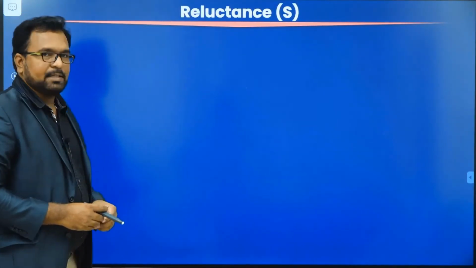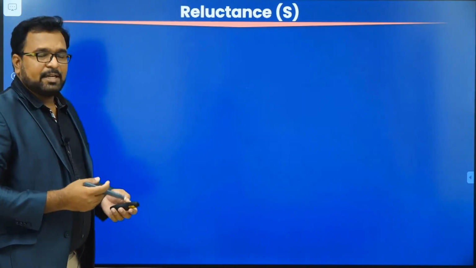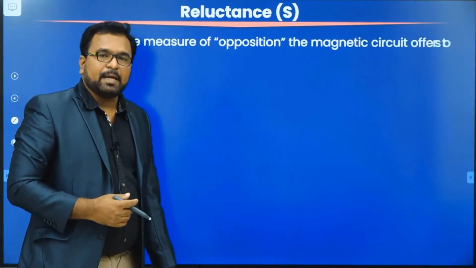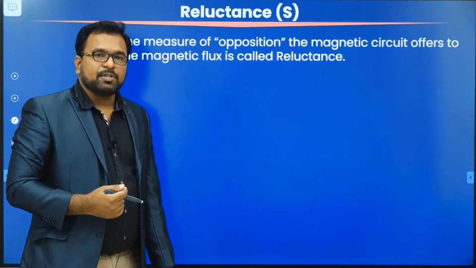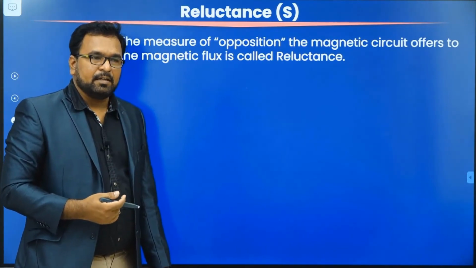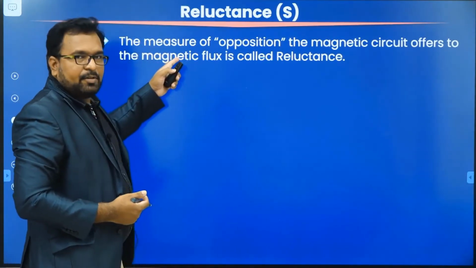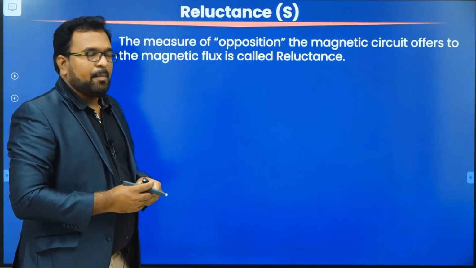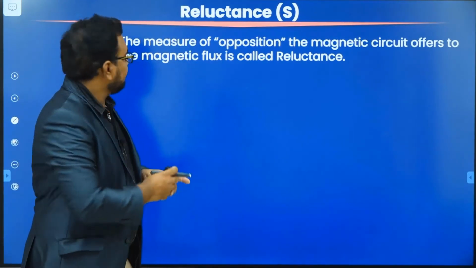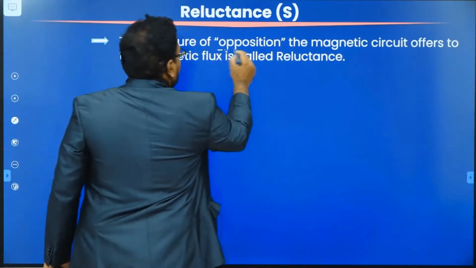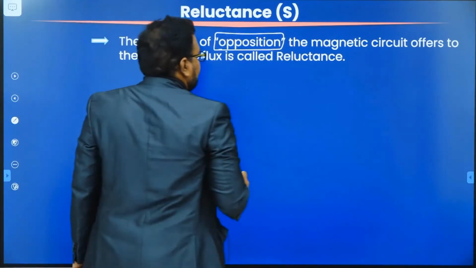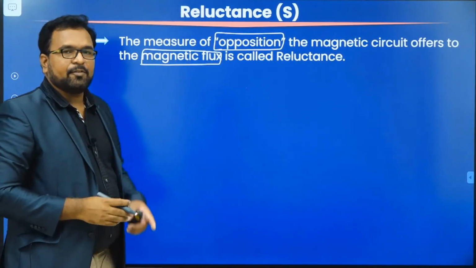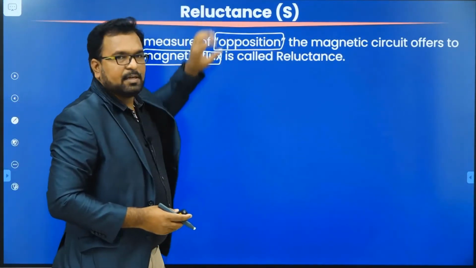Next one, reluctance. Reluctance is just equivalent to the resistance in an electrical circuit. So reluctance is the measure of opposition to magnetic flux. What is resistance? Opposition of charge flow or opposition of current. Here in case of a magnetic circuit, the flux is going to flow in the magnetic circuit. The opposition of the magnetic flux flow is called reluctance. So the reluctance is the measure of opposition that a magnetic circuit offers to the magnetic flux. So the opposition to magnetic flux in a magnetic circuit is called reluctance.